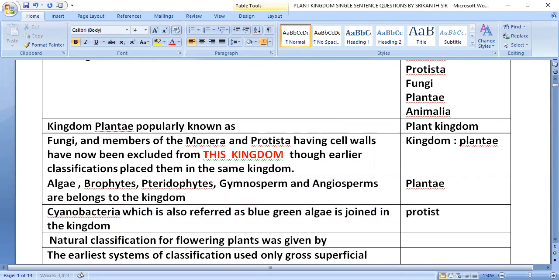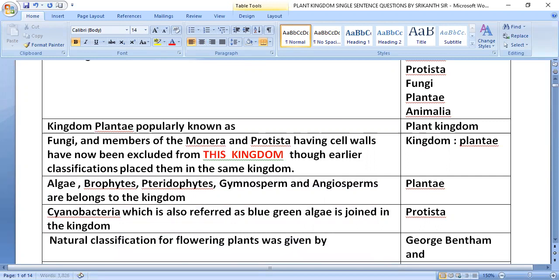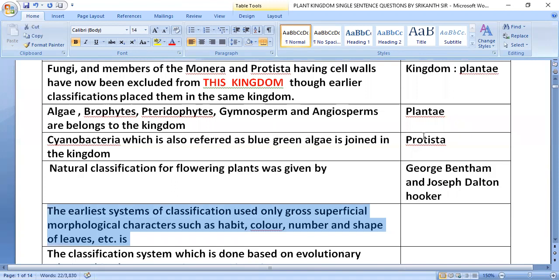Natural classification for flowering plants was given by George Bentham and Joseph Dalton Hooker. The earliest system of classification used only gross superficial morphological characters such as habit, color, number, and shape of leaves. This is artificial classification.